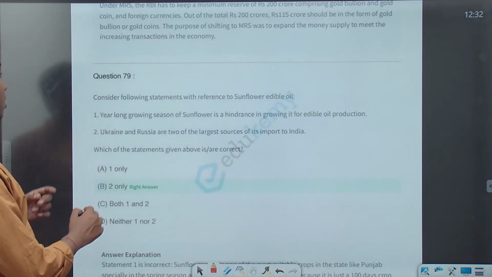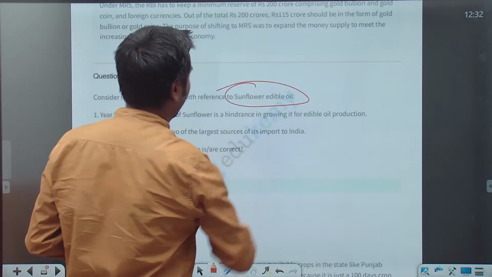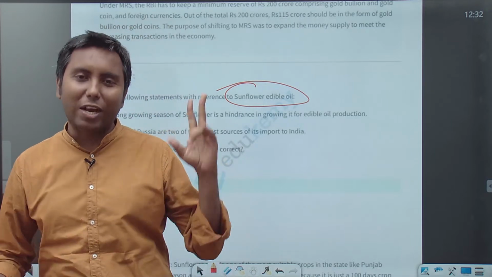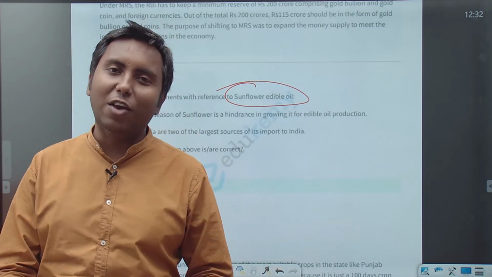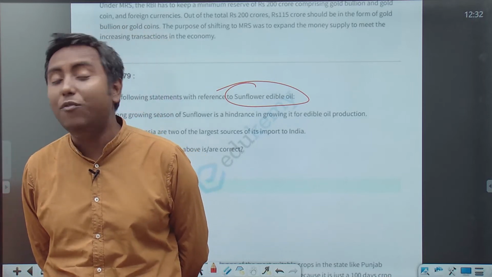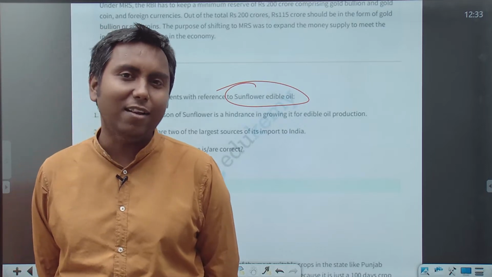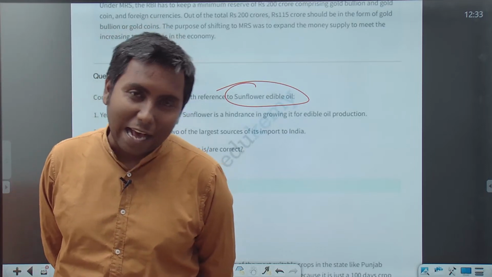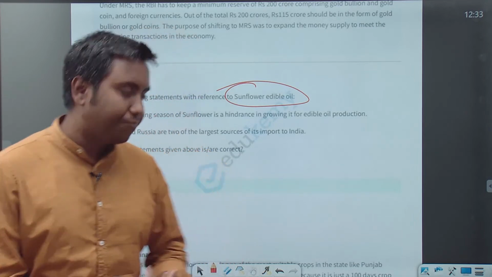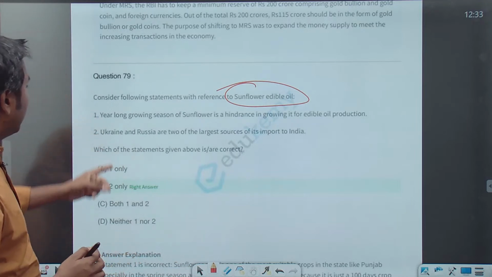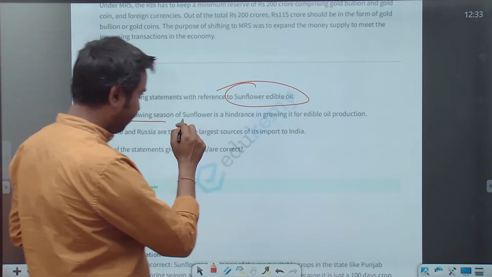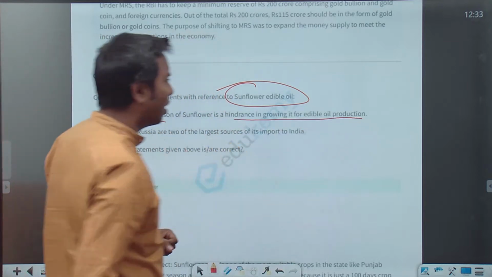Consider the following statement with reference to sunflower edible oil. Why has sunflower edible oil been in the news so many times? There are two factors. One is the inflation we are facing at home, and the other is why we are facing inflation in the edible oil sector: because of the actions of Mr. Putin. So this was in the news because of the Russia-Ukraine conflict.